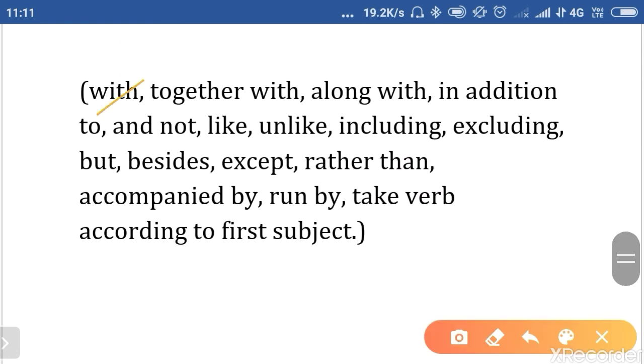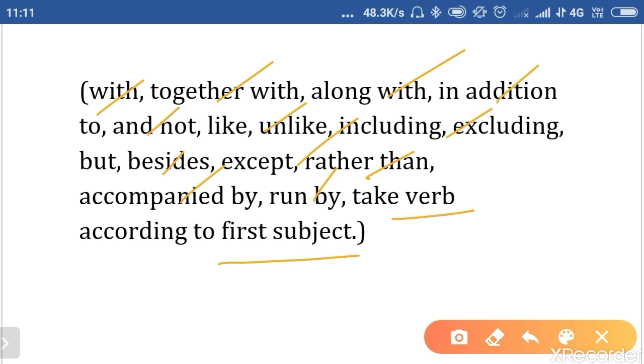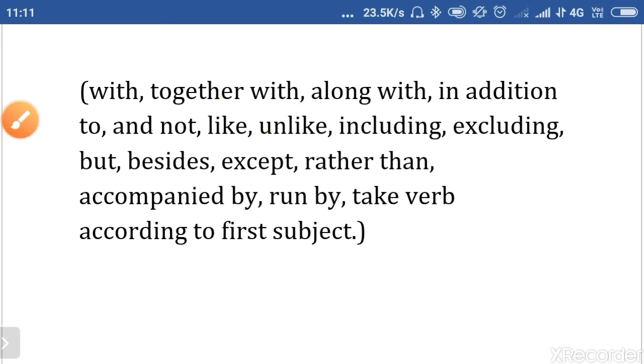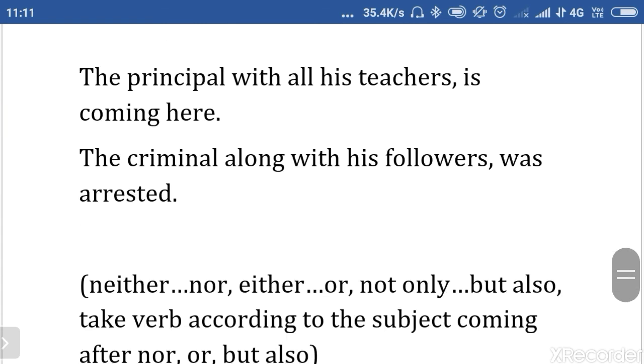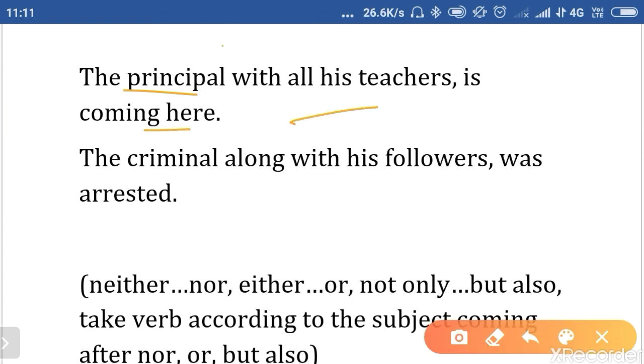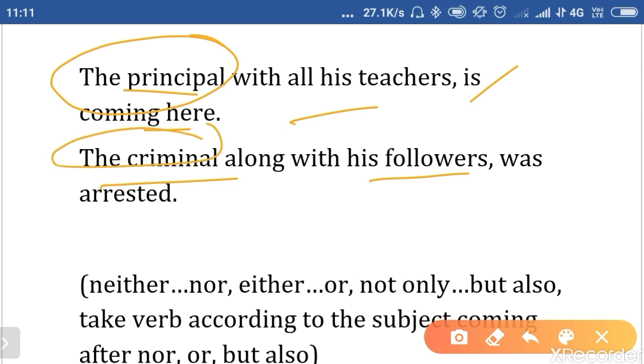Next, with, together with, along with, in addition to, and not, like, unlike, including, excluding, but, besides, except, rather than, accompanied by, run by, they all take the verb according to the first subject. Clear? But you have to keep these words and phrases in mind. For example, the principal with all his teachers is coming here. The principal is the first subject, so we have used is. The criminal along with his followers, again the criminal, the first subject, is singular, so we have used a singular verb.